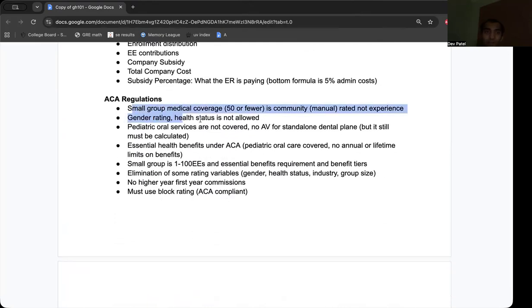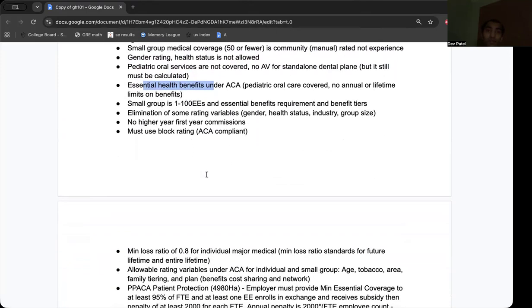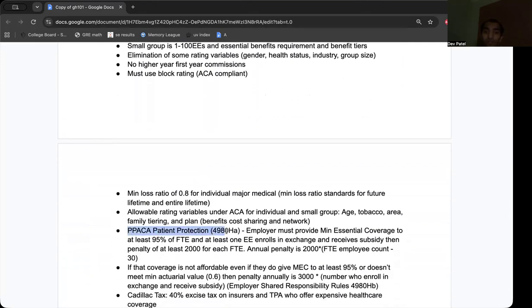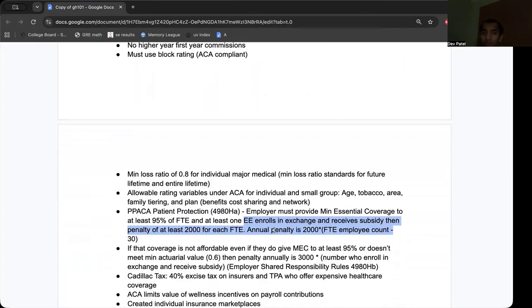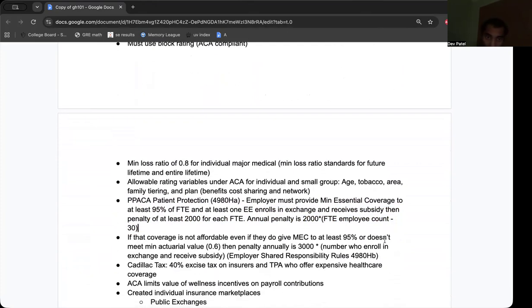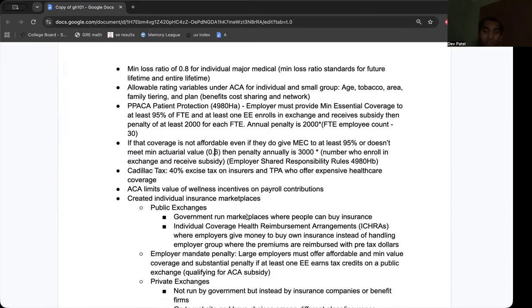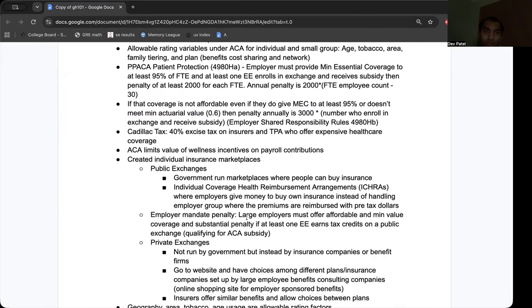We have regulations, so we have essential health benefits. ER must provide essential coverage and benefits to the EEs. And if not, then there are consequences, and those consequences are listed under 4980H, which says they must provide at least minimum essential coverage to at least 95% of FTE. If one EE enrolls in the exchange and receives subsidy, the penalty is at least 2,000 for each EE. So 2,000 times FTE minus 30. But even if they do offer that much, if it doesn't meet minimum actuarial value, then the penalty is 3,000 times the number of EEs who enroll in the exchange and receive subsidy.